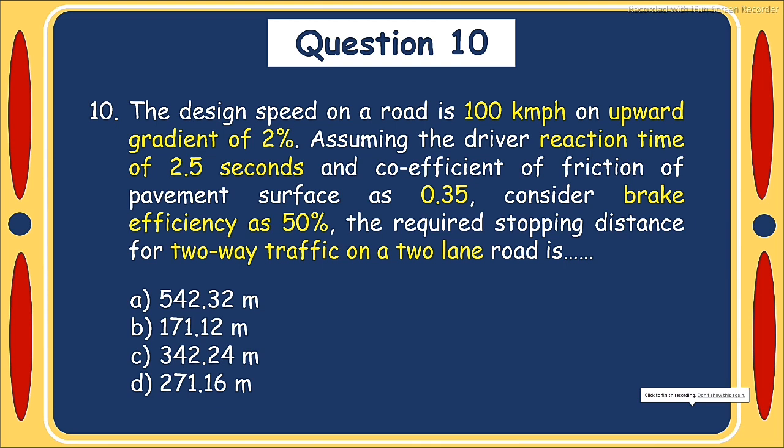Question number 10. The design speed on road is 100 km per hour on upward gradient of 2%. Assuming the driver reaction time of 2.5 seconds and coefficient of friction of pavement surface as 0.35, consider brake efficiency as 50%. The required stopping distance for two-way traffic on a two-lane road is option A 542.32 meter, option B 171.12 meter, option C 342.24 meter, option D 271.16 meter.